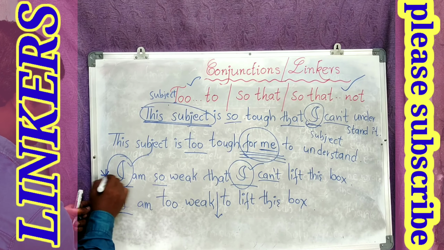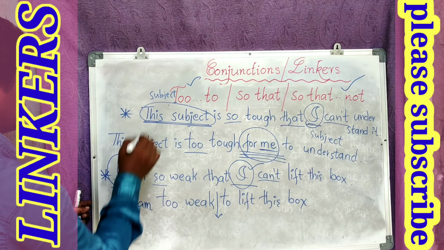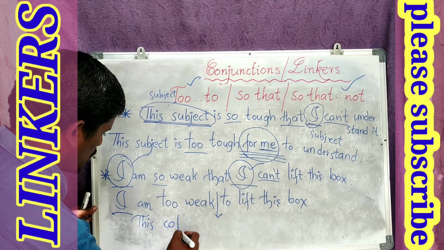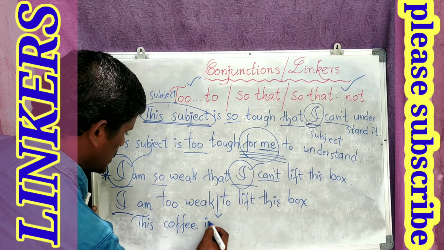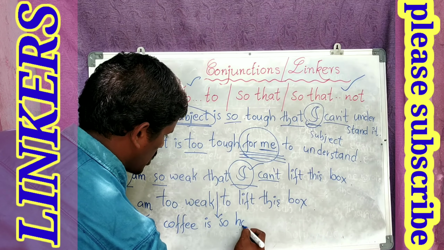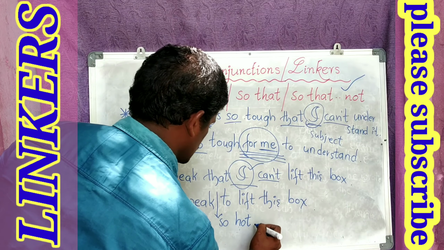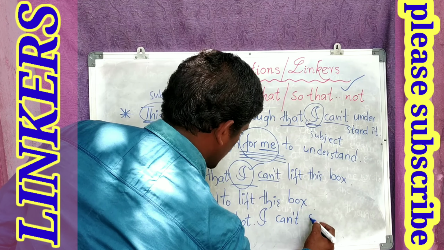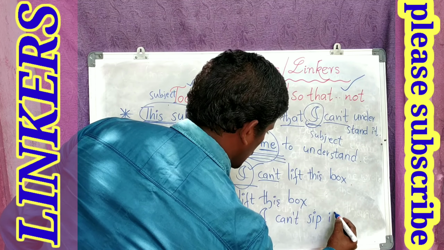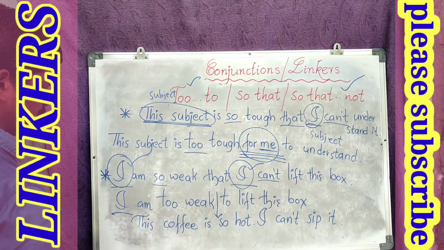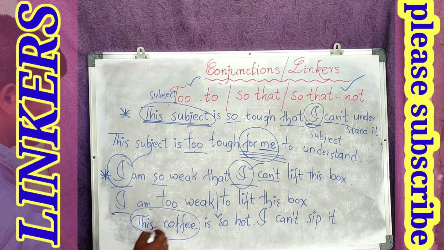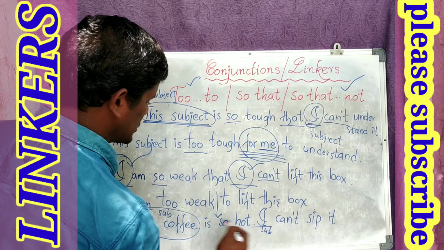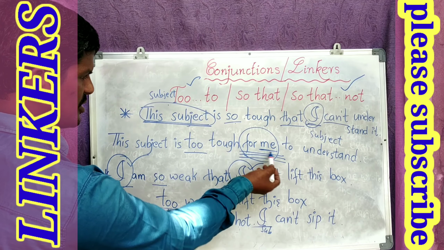This is the question. This coffee is so hot. I can't sip it. So here if you observe, this coffee is the subject here. I is the subject here. That means subjects are different. Then we should take for me. Why?